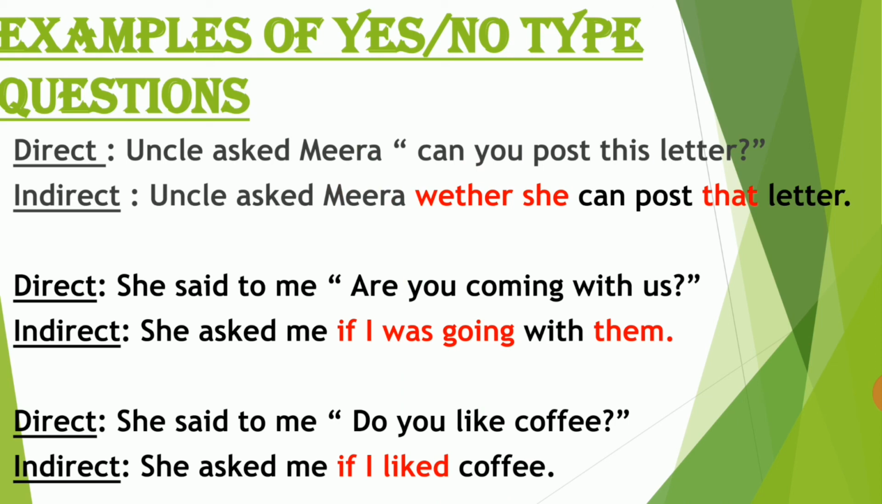So in the first sentence we used whether. In the second sentence here we are using if. So this is a connective word, if or whether. So the third example, she said to me, "Do you like coffee?" So the indirect form of this will be she asked me if I liked coffee. So like is changed to the past tense, that is liked. If I liked coffee. So this is all about the interrogative sentences.